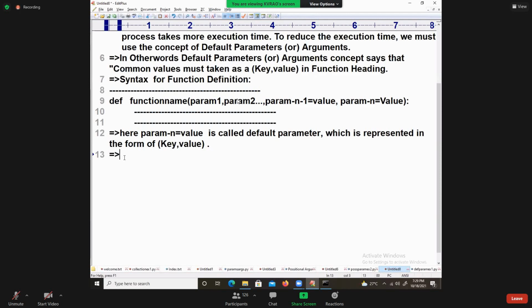Function understanding? Amol, are you understanding? Come on, quickly try to tell me.